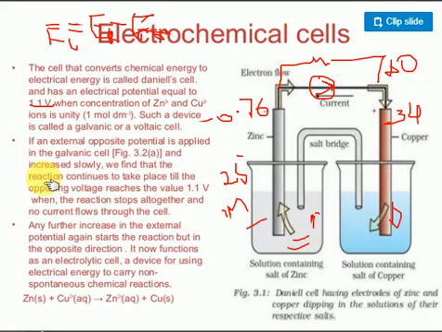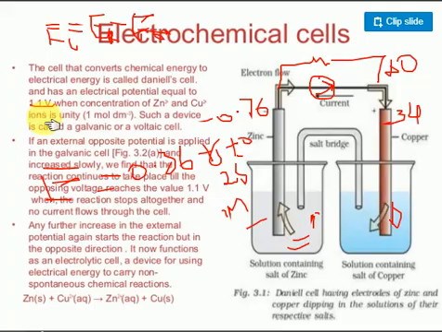E cell is equal to 0.34 minus minus 0.76, and minus minus becomes plus.